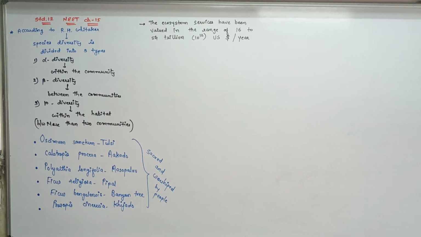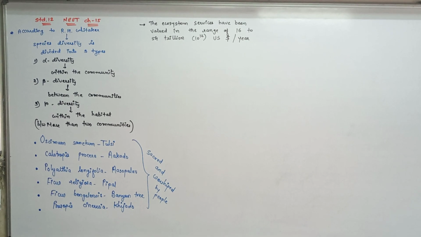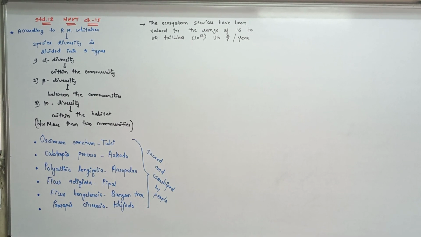For example, 1 liter of oxygen costs 10 rupees. Then think how many liters of oxygen are in the Amazonian rainforest atmosphere. But the Amazonian rainforest provides this much oxygen free of cost.